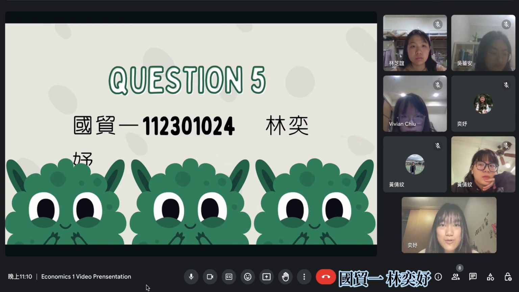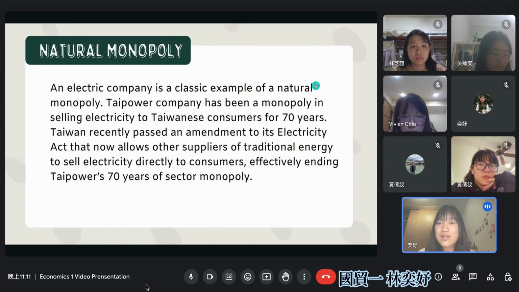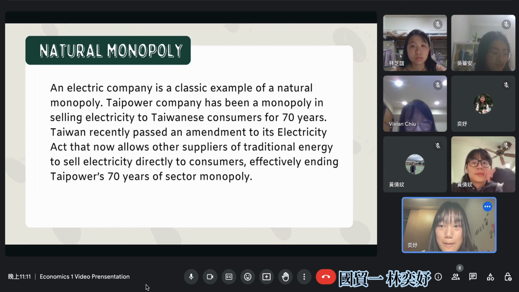And let's move on to question 5, and I'm Lin Yiyu from International Business. The question is about natural monopoly, and this is the question. An electric company is a classic example of a natural monopoly.